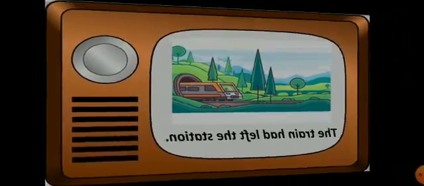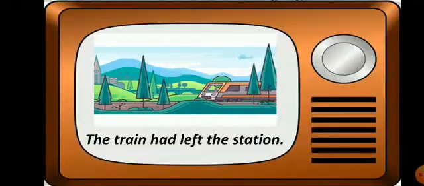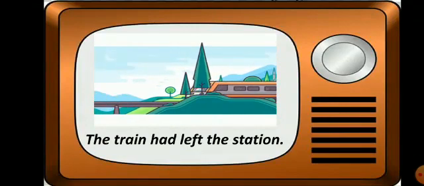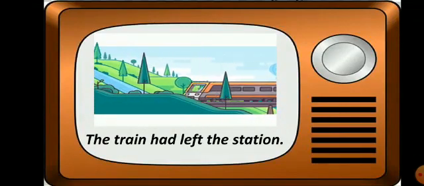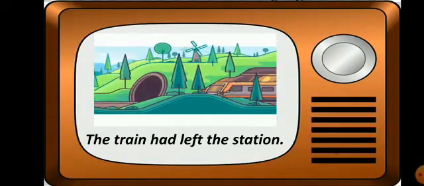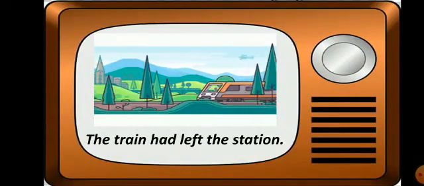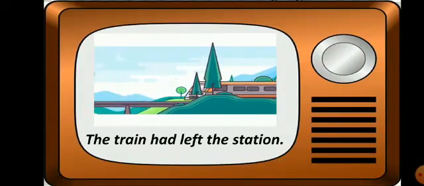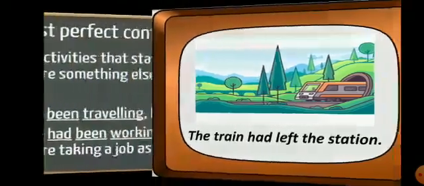So these are the examples of past perfect. Now see the next example. The train had left the station. The train is the subject, had is the helping verb, left is the past participle form, meaning third form of the verb, and the station is the object.